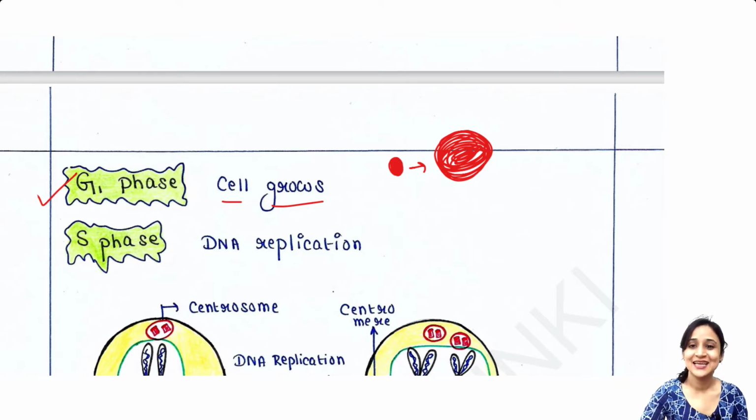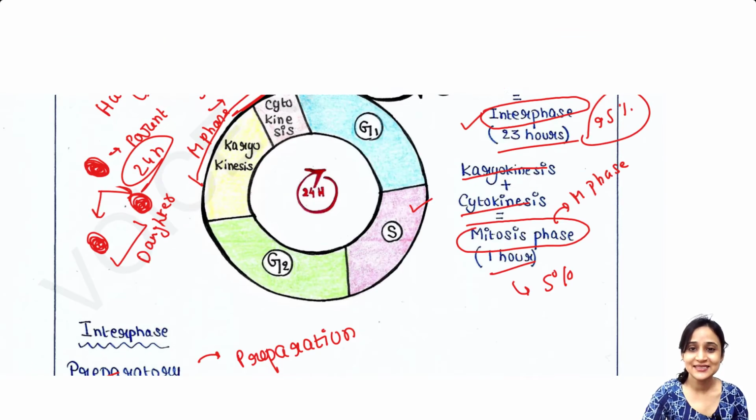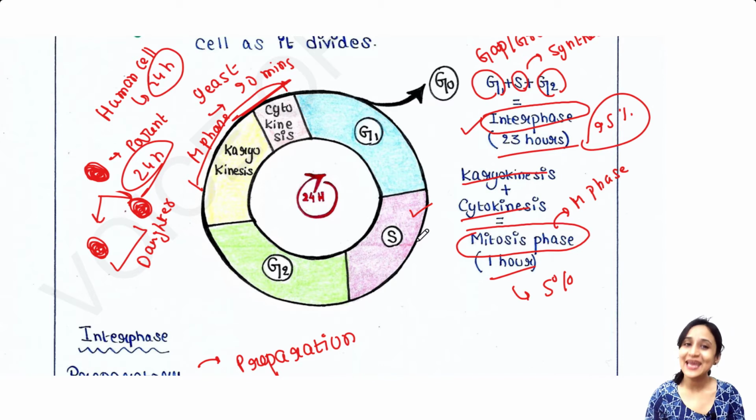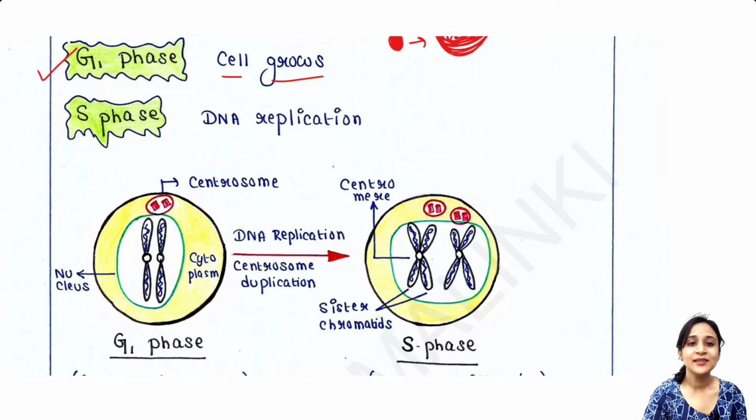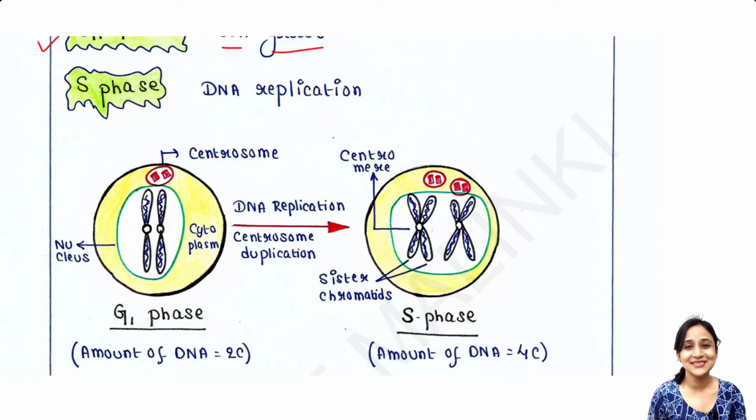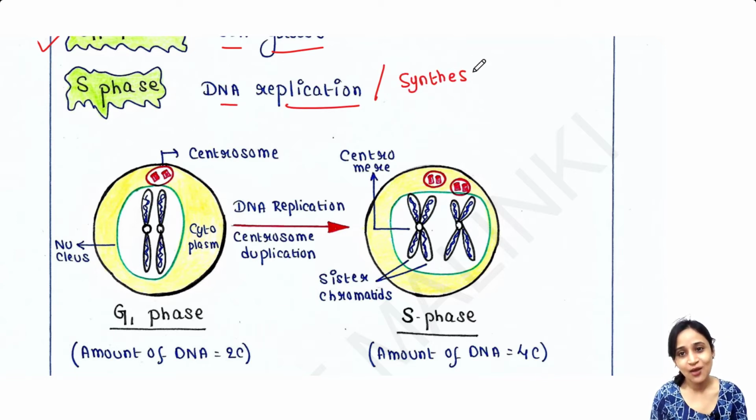The next phase that we have seen in this picture is the S phase or synthesis phase. So after G1 phase, S phase occurs. Okay. Now, from the name itself, the synthesis phase, you can understand that DNA replication or DNA synthesis occurs at that time.